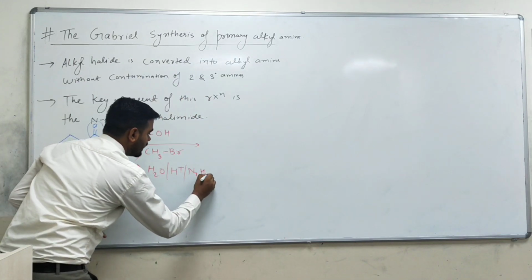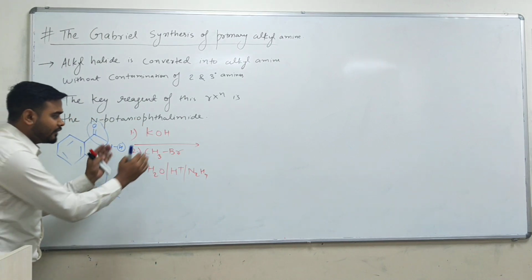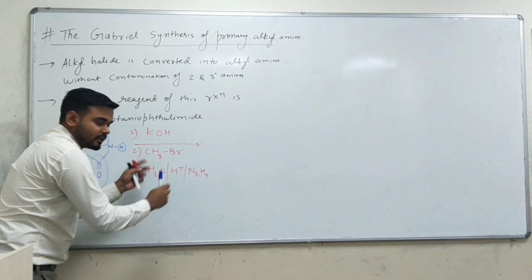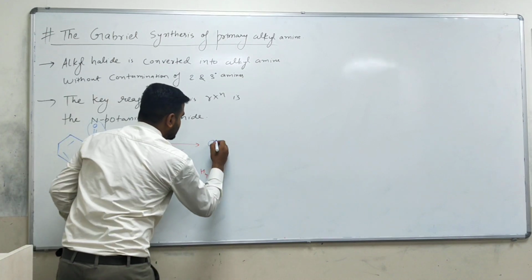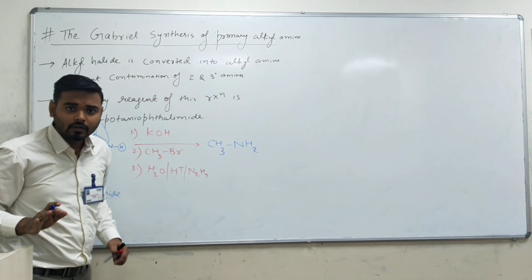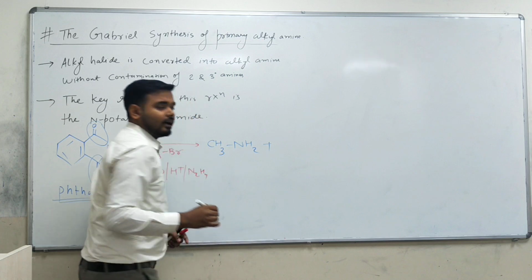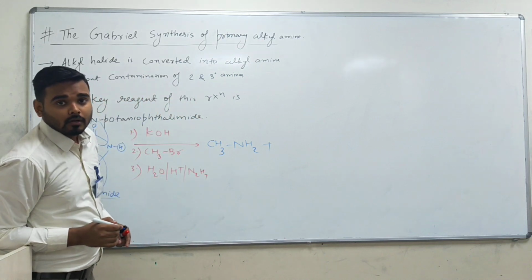So let us see, students, if you have a phthalimide and all these reagents, then what will you get? You will get CH3NH2. As I already told, you will get 1 degree amine, and after that what will be the byproduct?